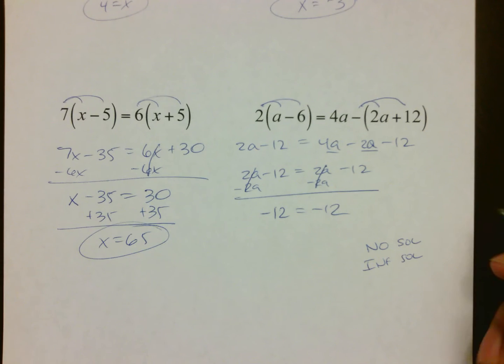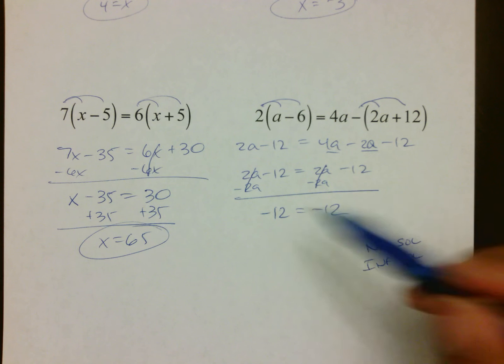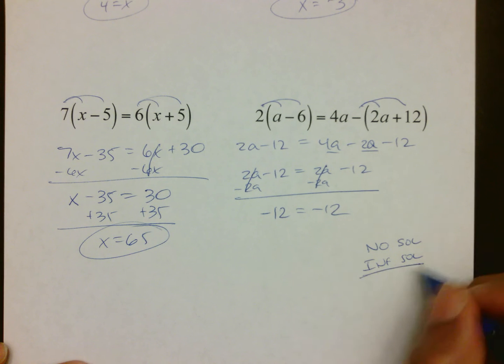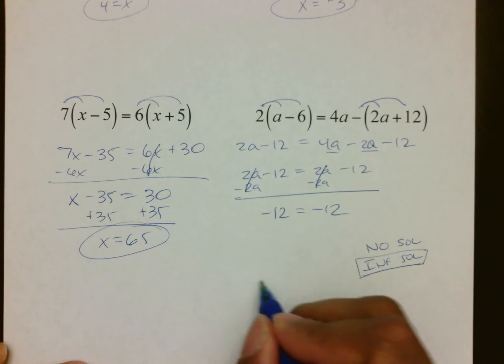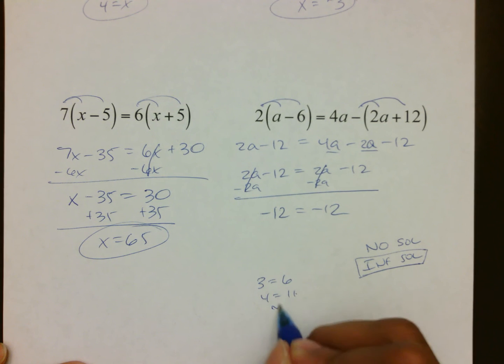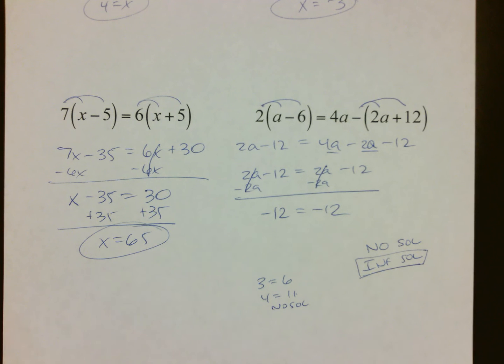And the way you tell the difference is whether this is true. If this is a true statement, that means that it is a solution, which means you would say infinite solutions, which is our answer. But if you were to get an answer like 3 equals 6 or 4 equals 11, that's false. Those would be no solution, and that's what you need to look out for. So again, I needed to show you one in case you see it, because it is going to be on your homework. But other than that, like I said, just make sure you're aware of what's going on with that when you see it. Take good notes on that.